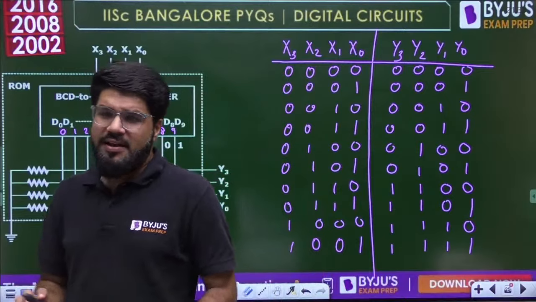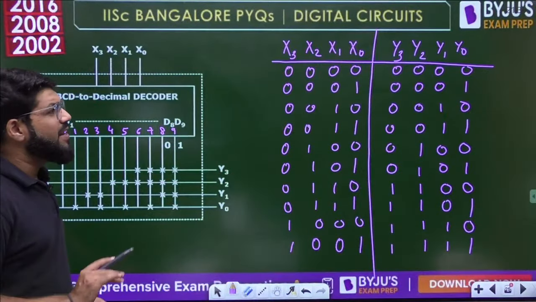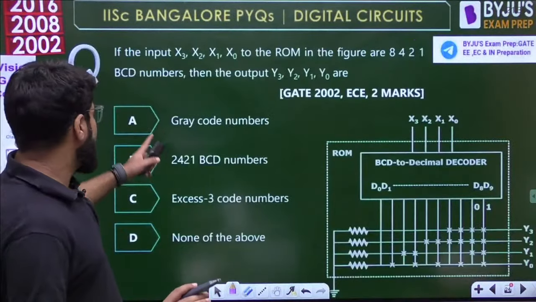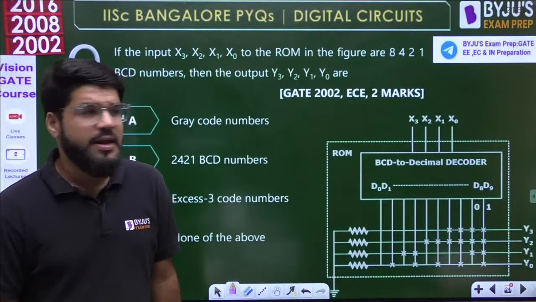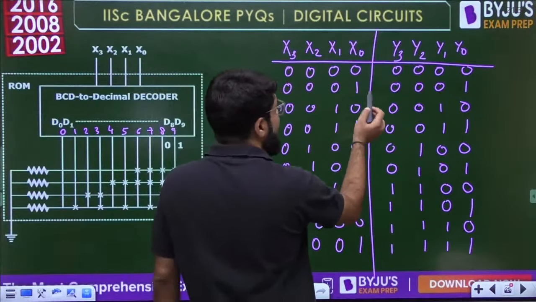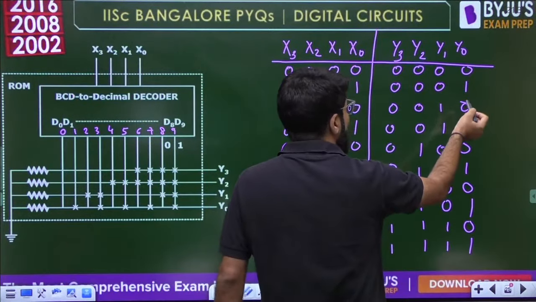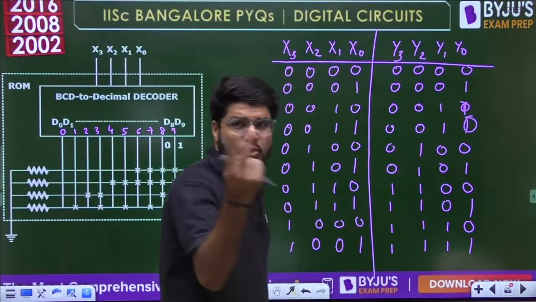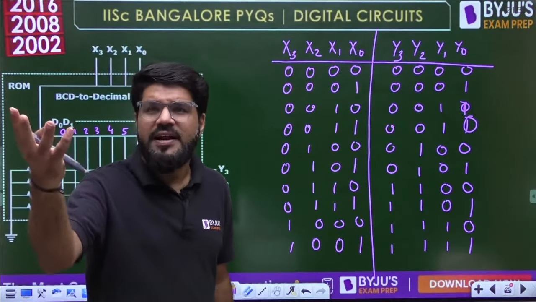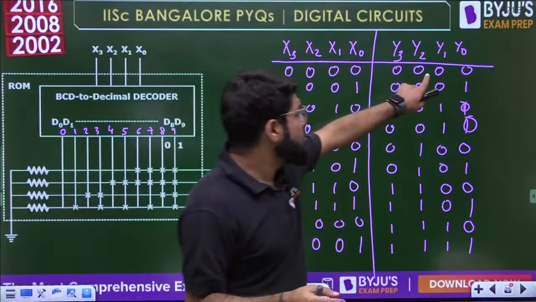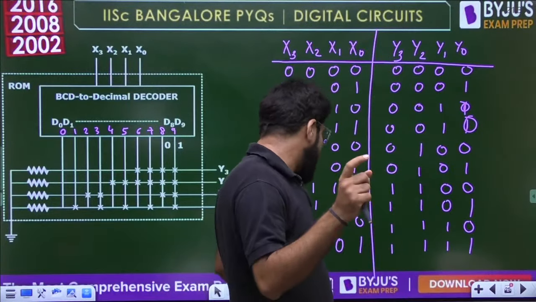Now definitely it is not the same 8421, and it is not gray code also. One of the options is gray code. It is definitely not gray code, because gray code is 0, 0, 0, 1, 1, 1 and 1, 0. At least the 2-bit gray codes you know. That should match. The rest is also a reflected code, but the 2-bit one you will remember. So definitely it is not gray code.